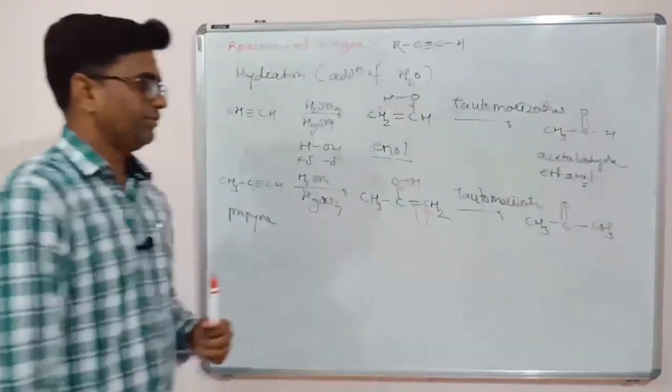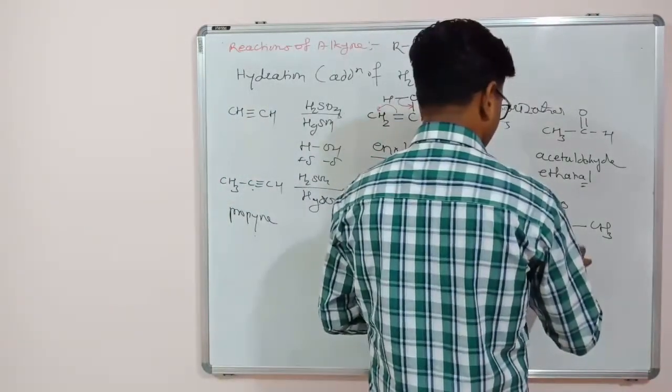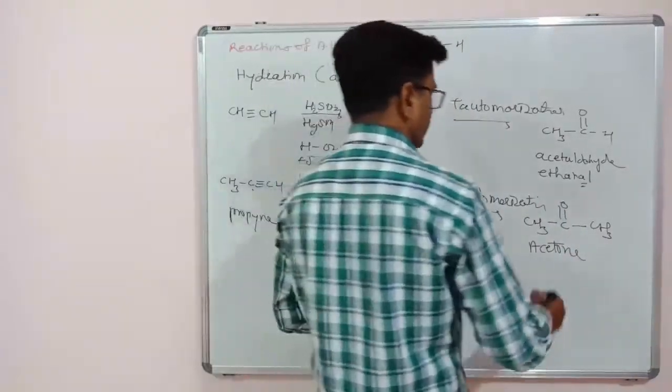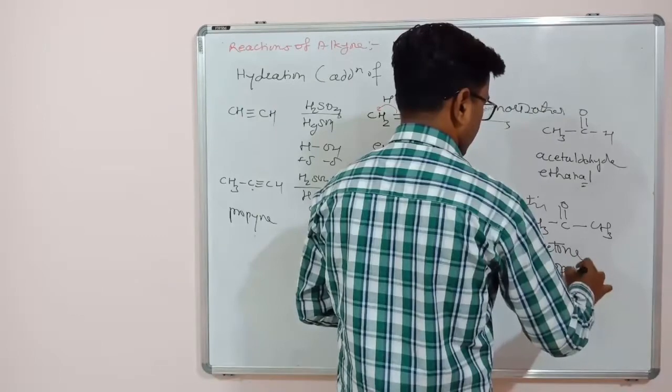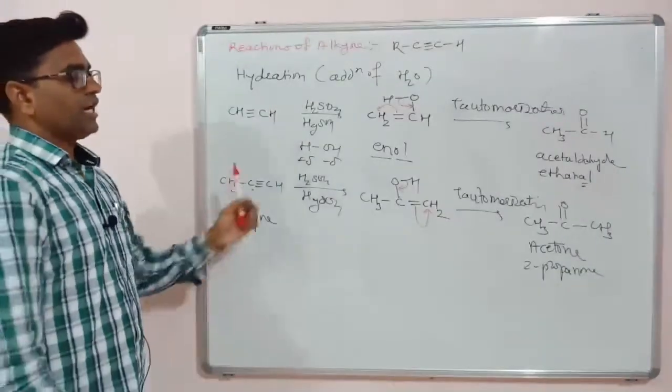What is the name of this molecule? This is acetone, 2-propanone. So it has a carbonyl group.